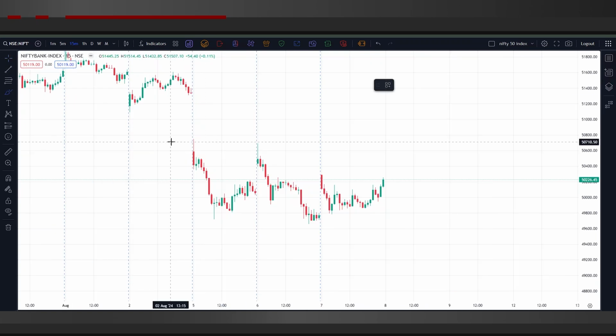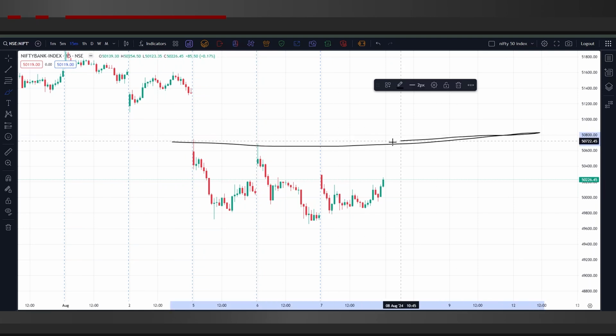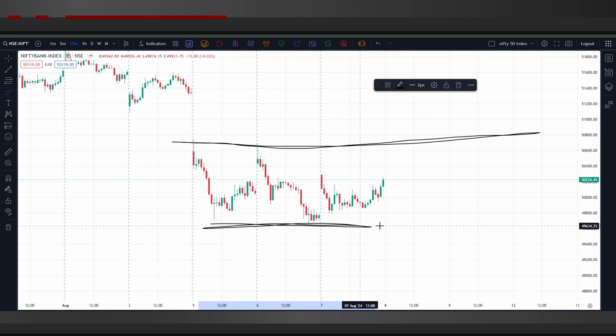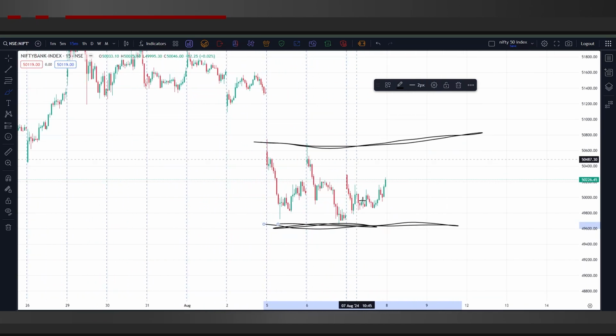Now we can make our observation. Looking at the key levels, from where rejections and buying are happening, we can see that 50,700 is an important level for Bank Nifty. And for the support, we can assume that 49,600 or 49,650 can be a key level, because we can see that the market is consolidating, moving within this range of 200-300 points,